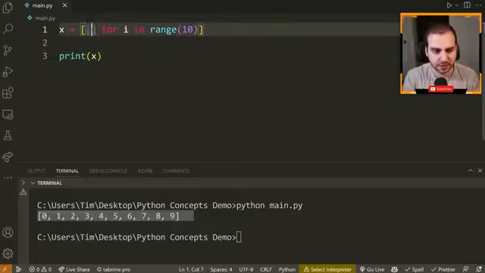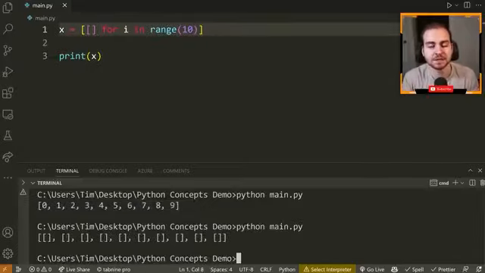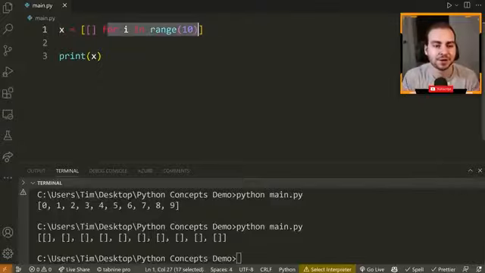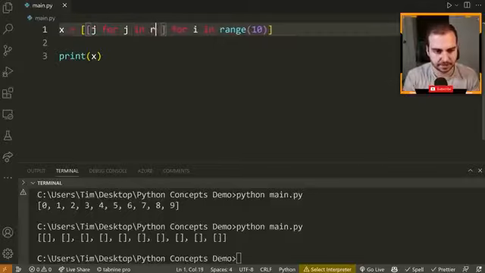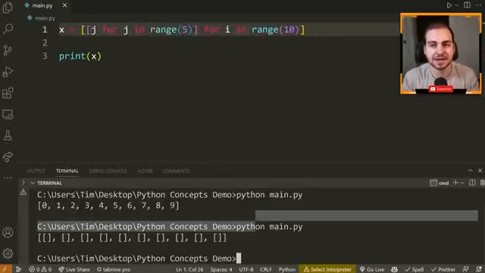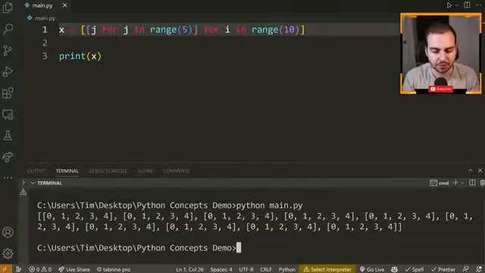For example, we can have a list here instead. So now if I do a list, we have a bunch of empty lists inside of this list. But just like we have a list comprehension here, we can have one inside of this list. So I can do something like, actually let's go with j, for j in range 5, like that. And now we have a nested list comprehension. And if I run this code, you can see that now we get a bunch of lists that contain 5 different values inside of them 10 times.